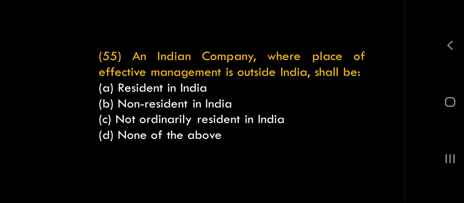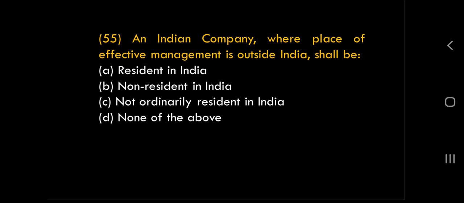An Indian company is one registered under section 2 subsection 20 of the Companies Act, or incorporated by the Parliament of India or state legislature of India. All are Indian companies, and an Indian company is a resident of India. We don't check POEM rules for them. We check place of effective management rules only if a company is registered outside India.